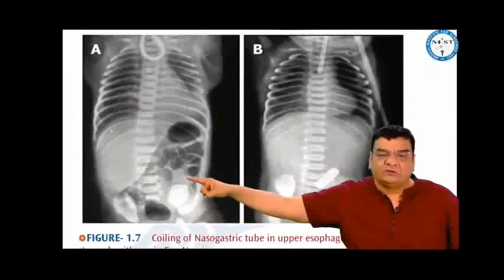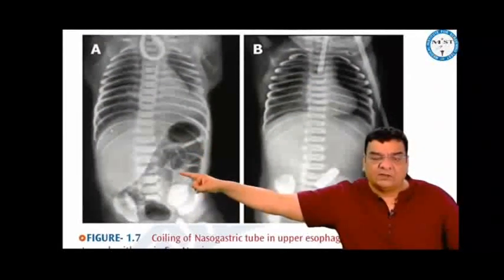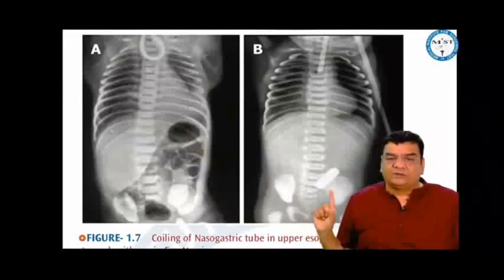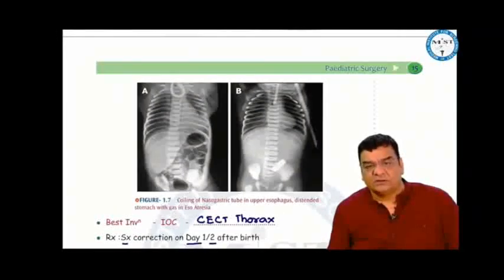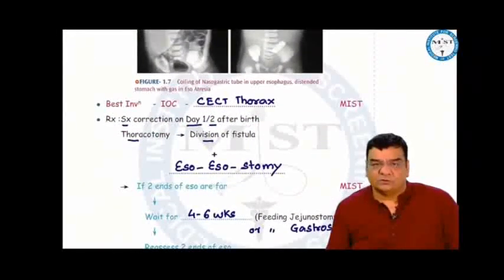Whether there is any connection of the lower esophagus with the trachea or not: if you find gas in the stomach or the intestines, that means lower esophagus is connected to the trachea. If you don't find any gas here in the abdomen, that means there is no connection of the lower esophagus with the trachea. Best investigation would be CECT of the thorax, and the treatment should be a thoracotomy, division of fistula and esophagostomy, which is done on day 1 or day 2 of life.